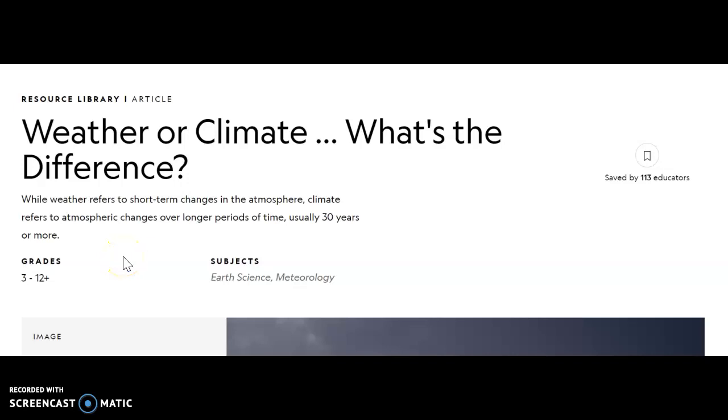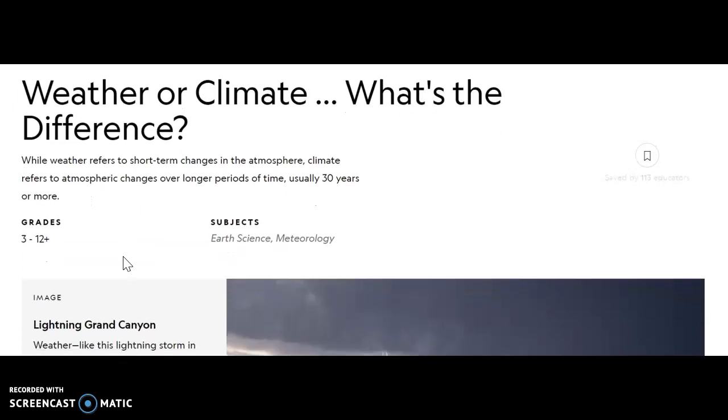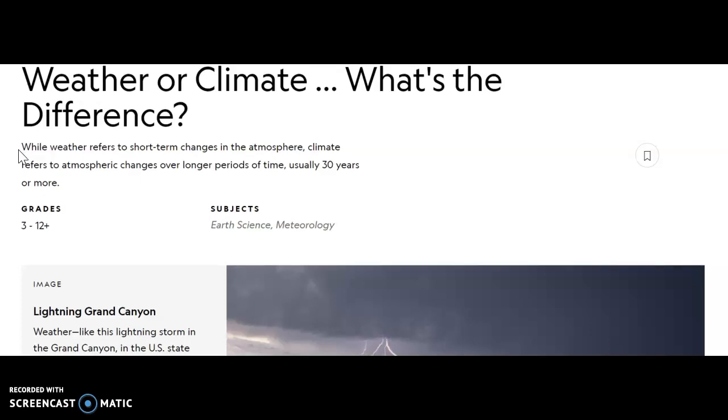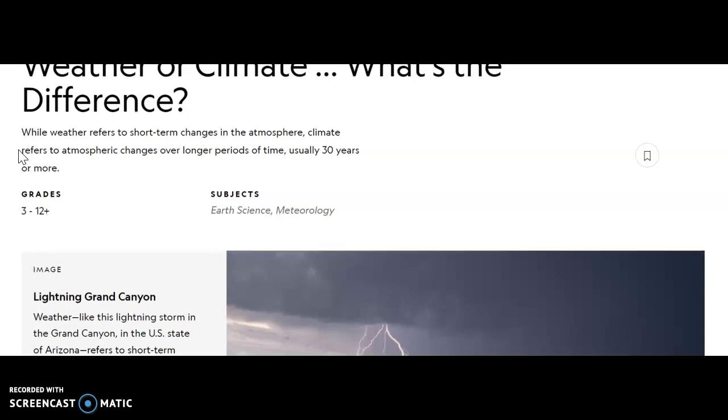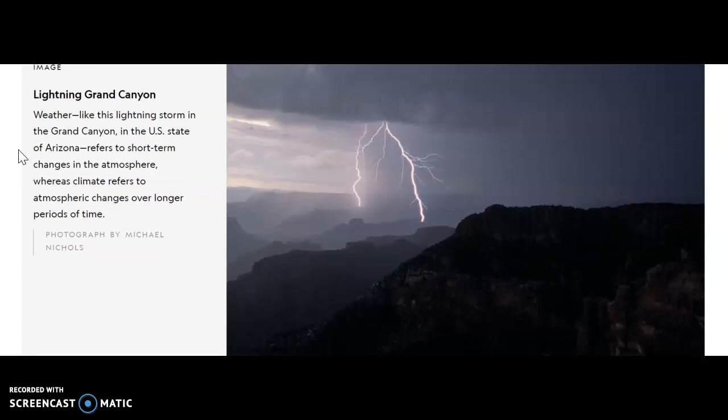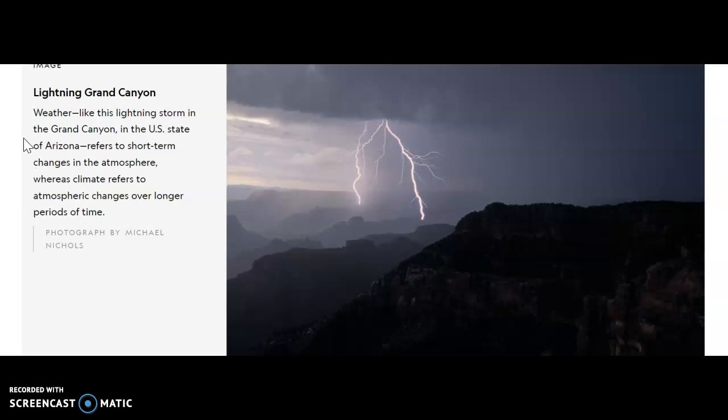Good morning, everyone. So our pretest today is going to be using this article, Weather or Climate, What's the Difference? While weather refers to short-term changes in the atmosphere, climate refers to atmospheric changes over long periods of time, usually 30 years or more. So we have a really cool image here. You can see lightning in the Grand Canyon. Weather, like this lightning storm in the Grand Canyon in Arizona in the United States, refers to short-term changes in the atmosphere, whereas climate refers to atmospheric changes over long periods of time.